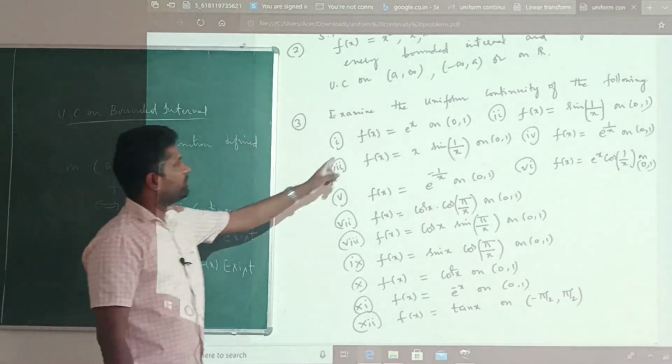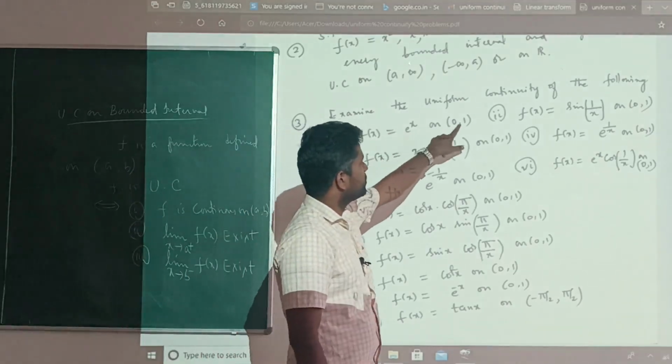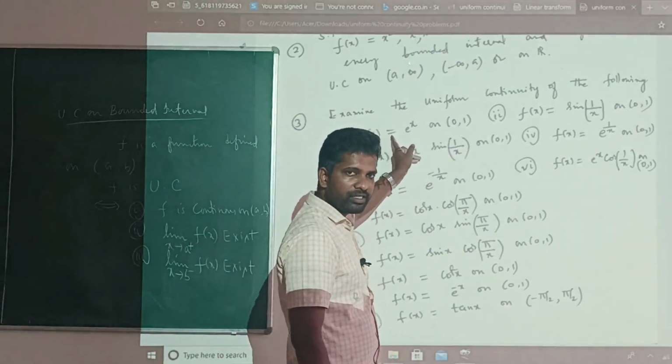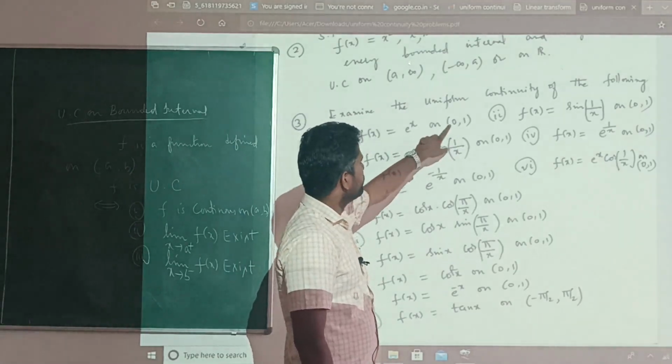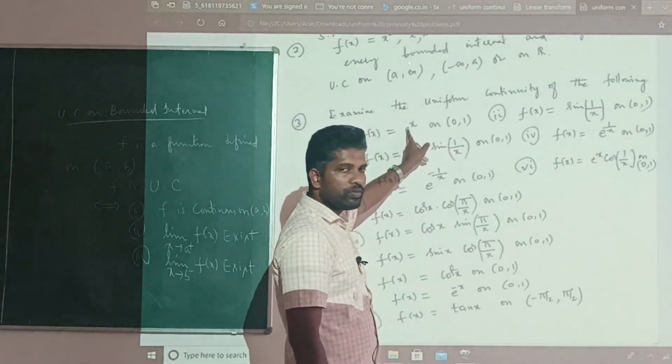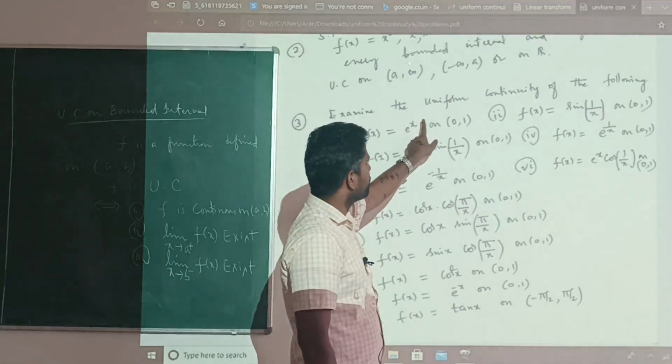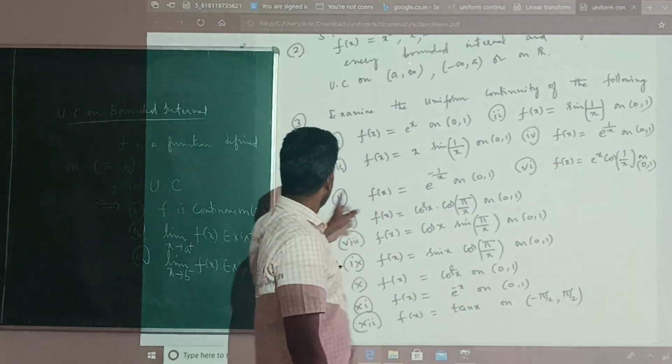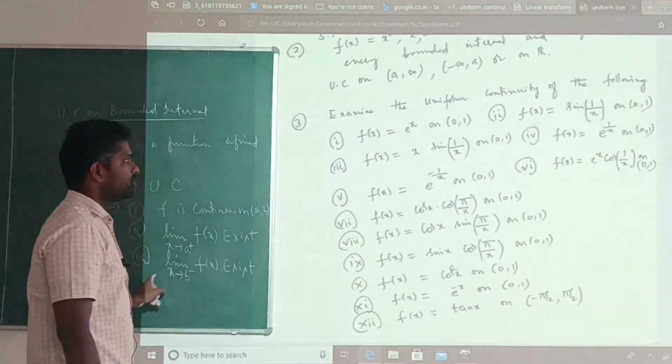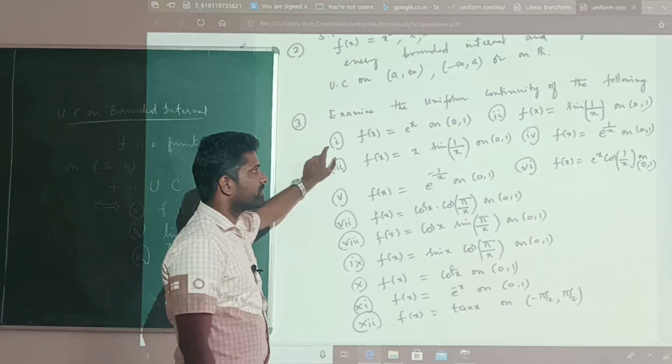Look, f of x is equal to e power x on 0 to 1. This function is continuous. Approach from left, e power 0 is 1. Approach from right, e power 1 is e. So all these three conditions are satisfied. So it's a uniformly continuous function.